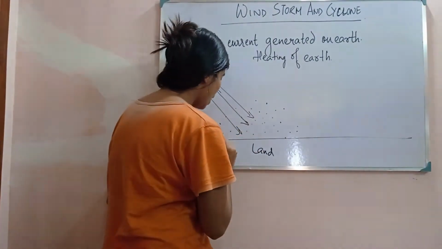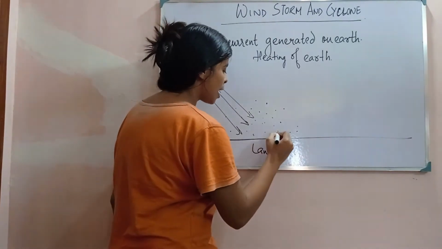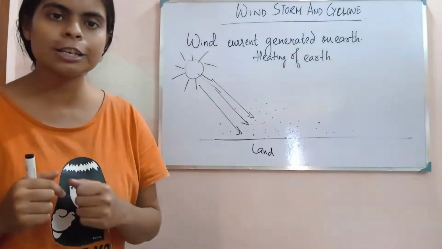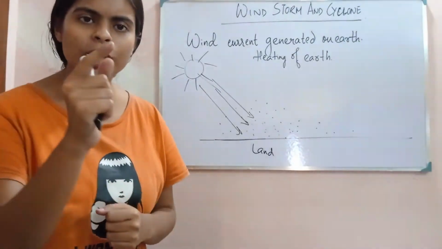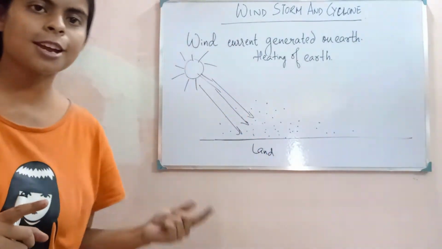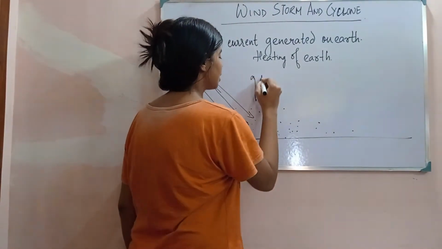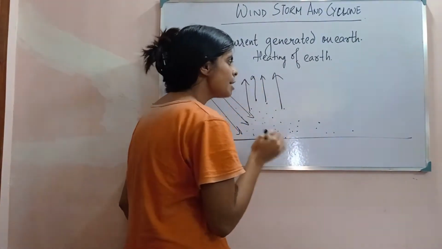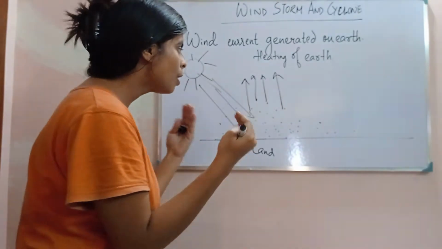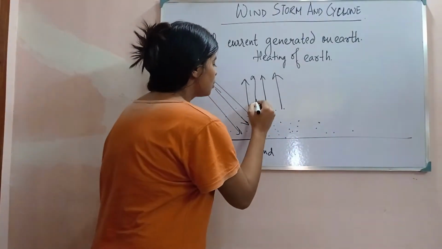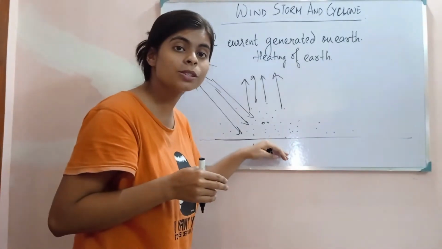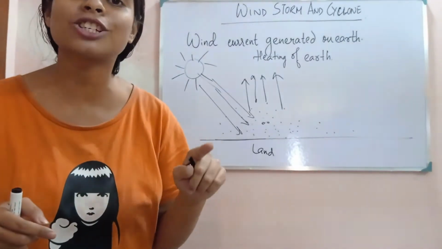So as a result, when the land is getting heated up, the air present above the earth's surface will also get heated up, and as a result, we know that whenever the air gets warmed, it will rise up. As it rises up, maximum of the air will move up. As a result, a minimum amount of air will be present over here, and it will create a low pressure region.